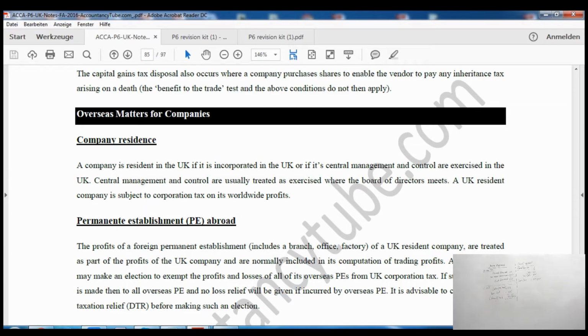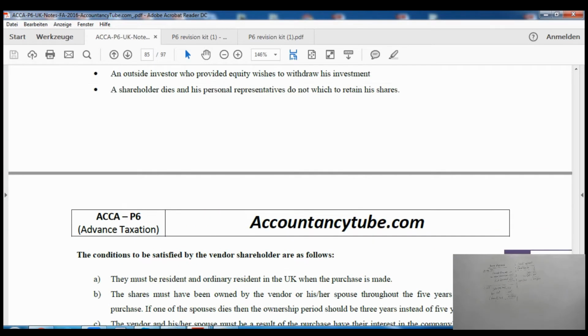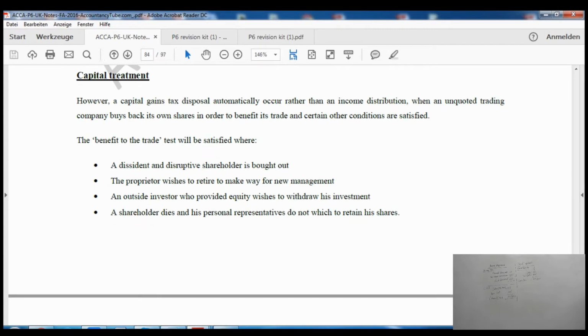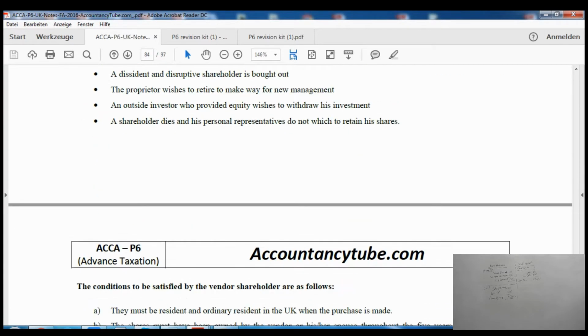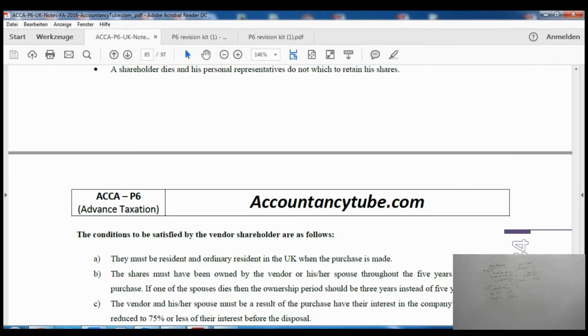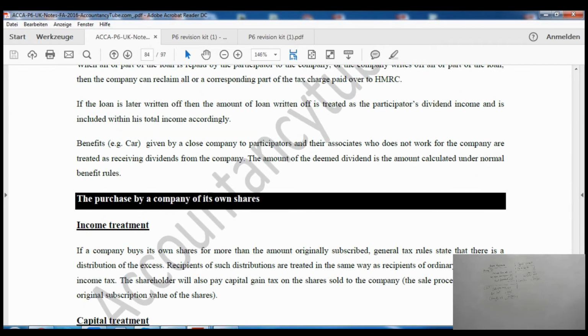So that was our company buying back its own shares. Now out of that, capital treatment is very, very important. These benefit to trade tests and these conditions are very, very important as far as the exam is concerned. We'll do a question in a minute, then I will show you this as well.